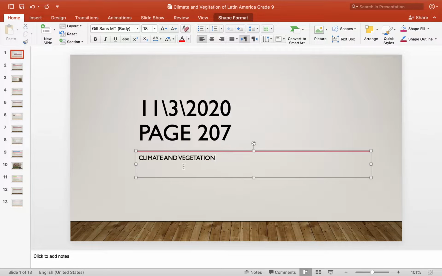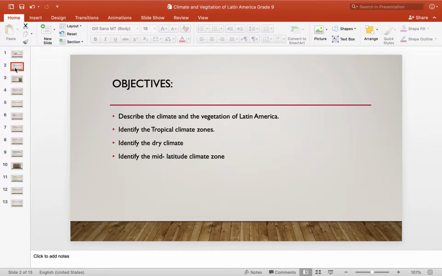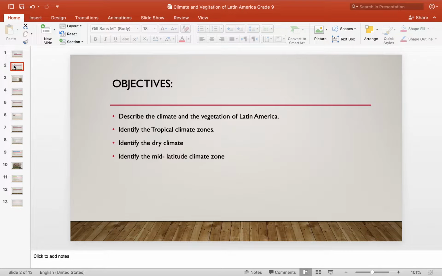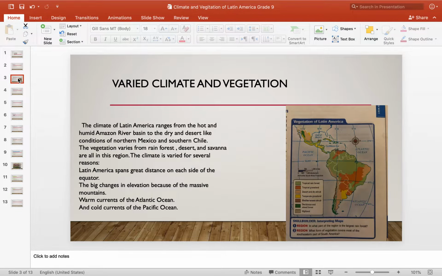Today, our lesson is about varied climate and vegetation. These are the objectives of our lesson. We have different kinds of climates and vegetation in Latin America and southern America.